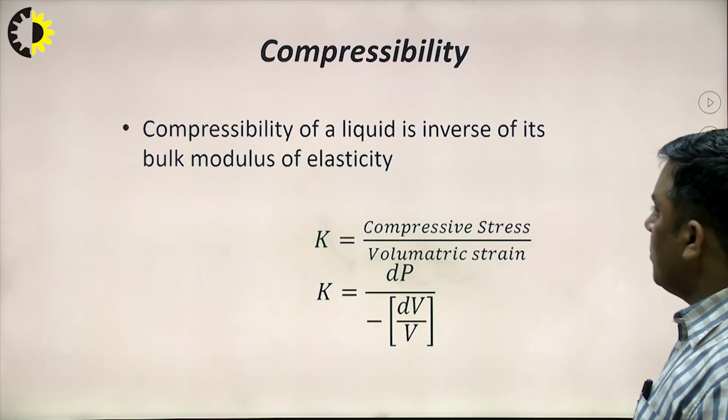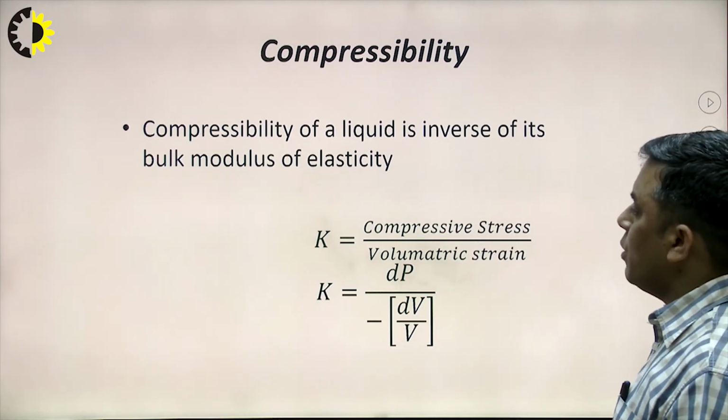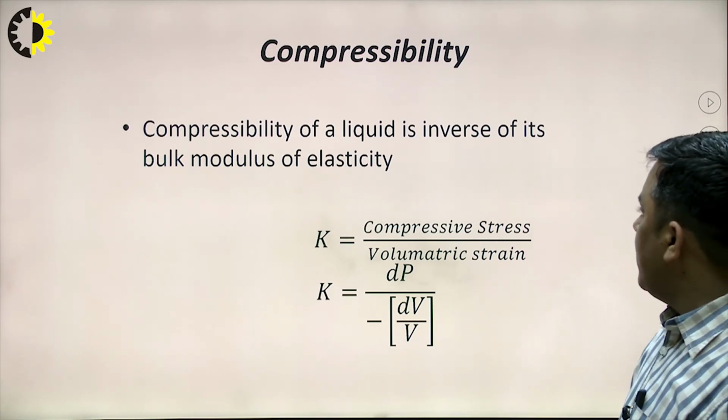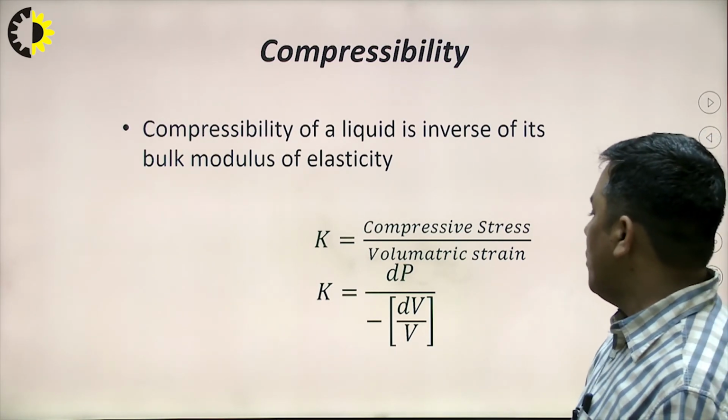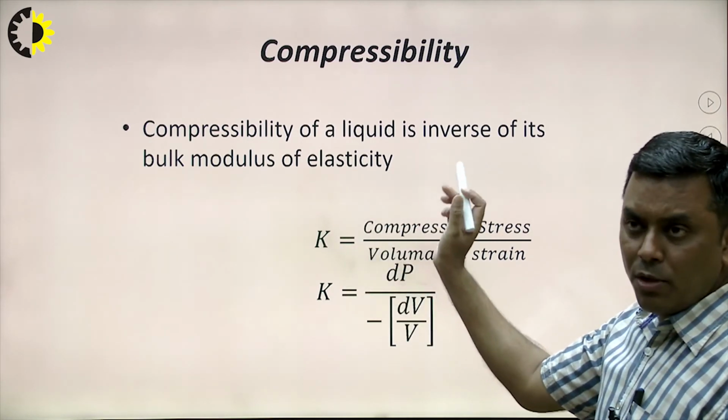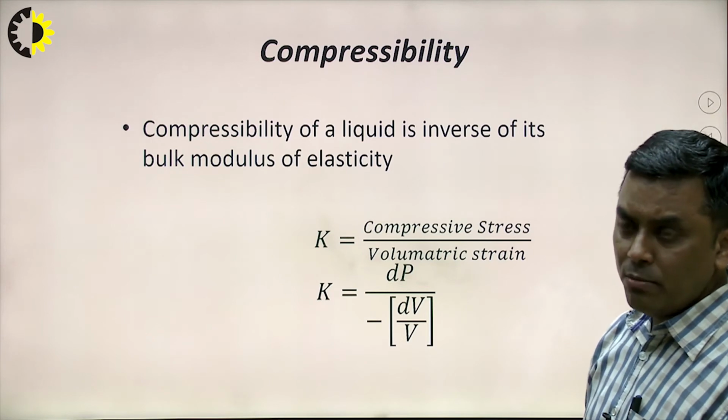Compressibility of a liquid is the inverse of its bulk modulus of elasticity. Bulk modulus is normal stress upon volumetric strain.